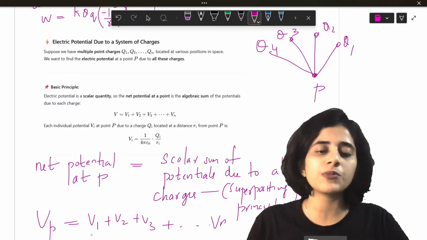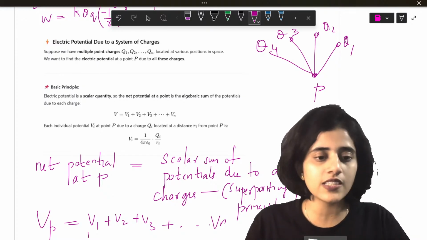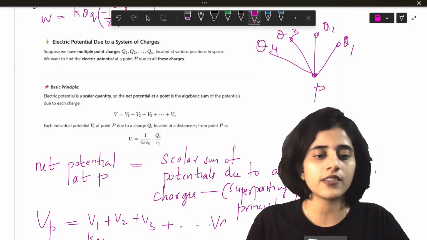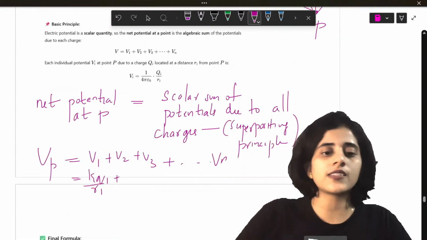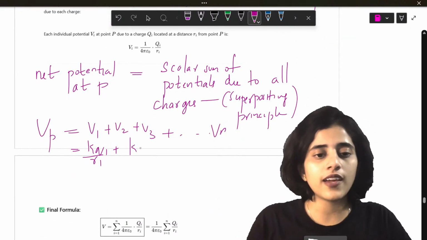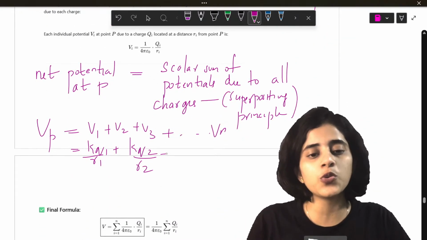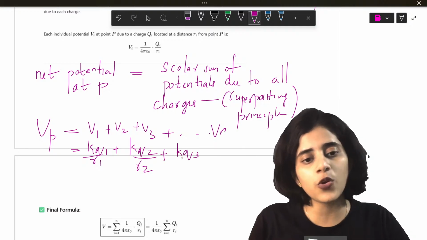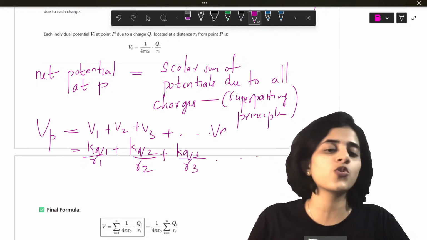So this is also going to be equal to what is V? V is KQ by R. KQ1 by R1 plus KQ2 by R2 plus KQ3 by R3, and then it just goes on like that.